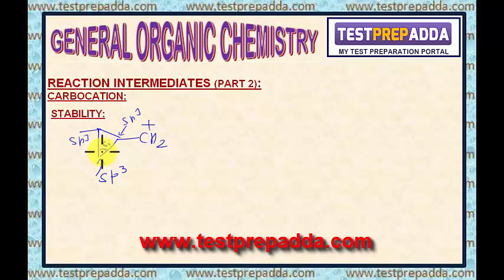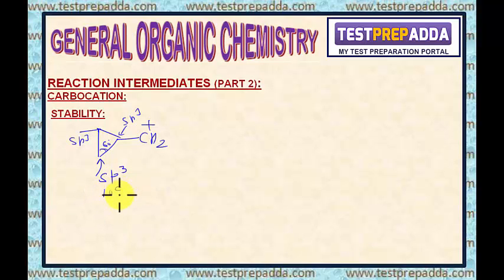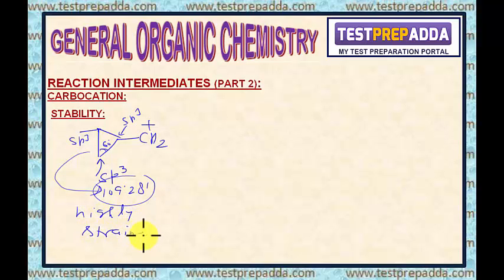You can say 60 degree. Now, for sp3, what should be the bond angle? 109 degree 28 minutes. You can see so much of deviation is there. Means ring is highly strained. Ring is highly strained. Normally what happens when you form a single bond?